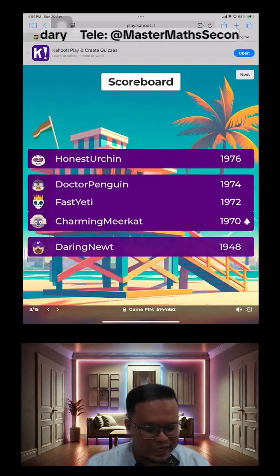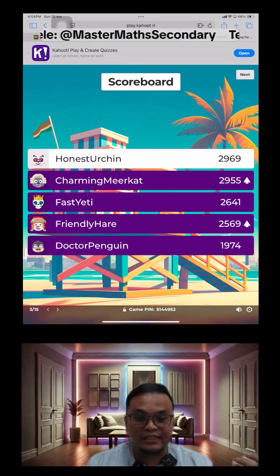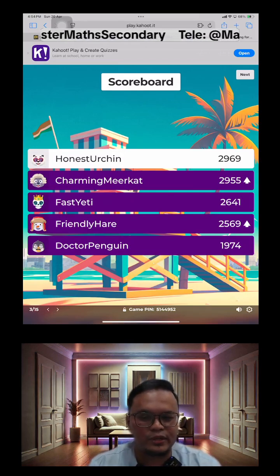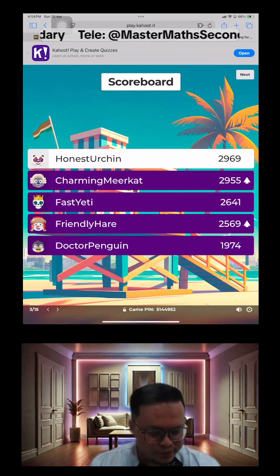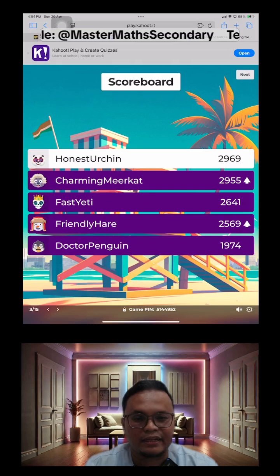Alright, so let's take a look at the leaderboard. Any changes there? Honest Achin is still first. Maybe Honest Achin, after 2 games, you can declare who you are. Charming Meerkat is a close second, I think just a few points away. So I think it's still a tough fight, guys.